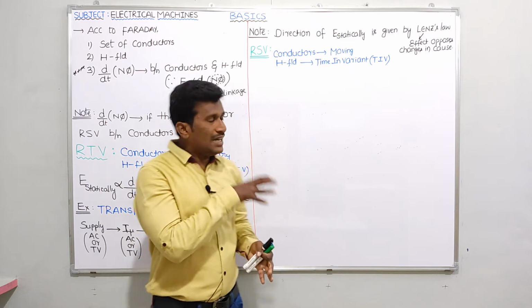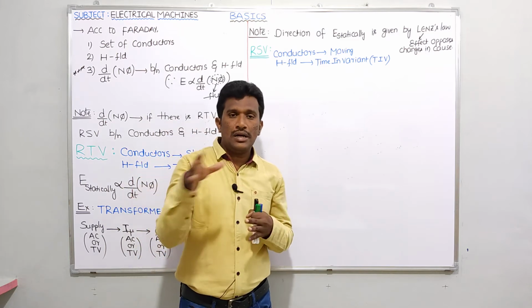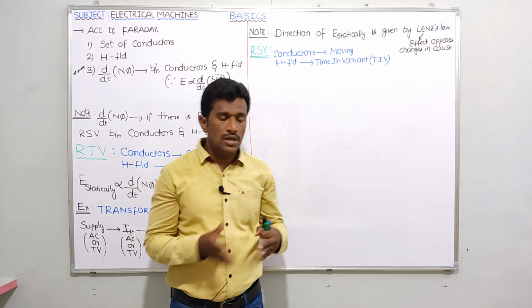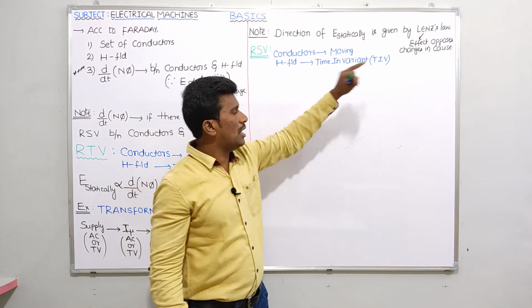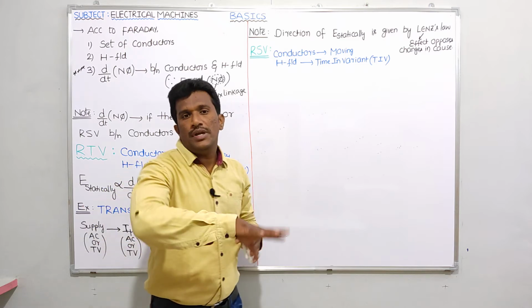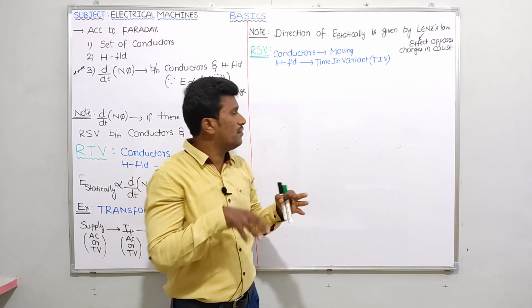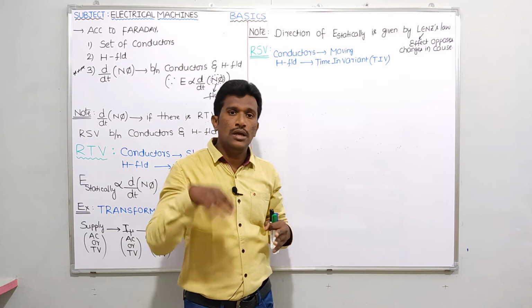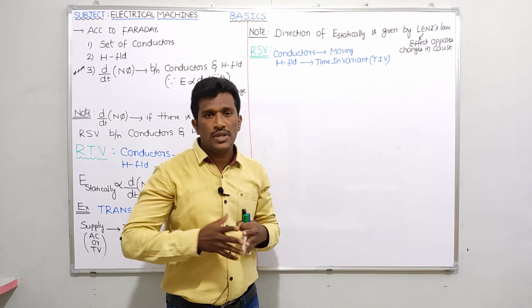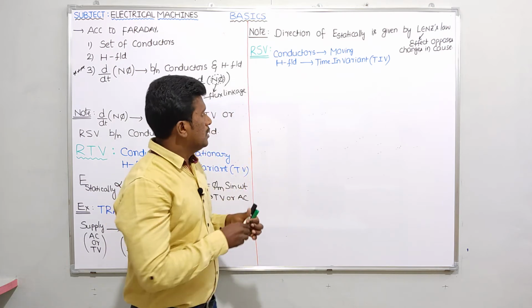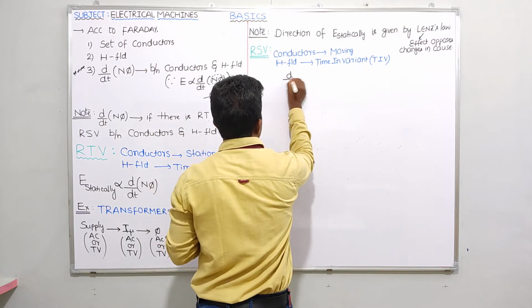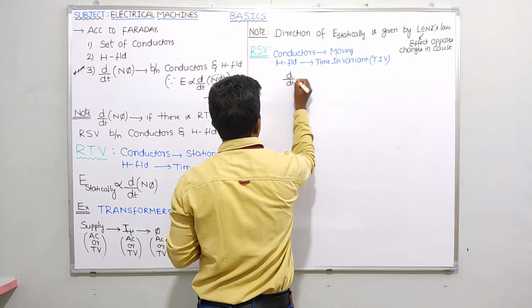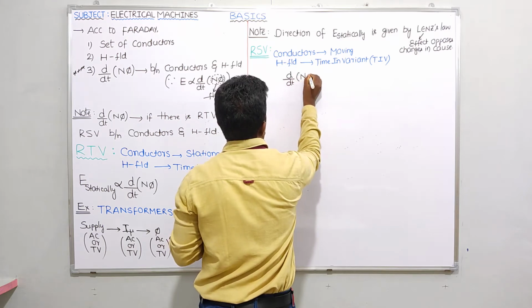That topic we will discuss clearly in alternators, DC generators, all those things. That means when a moving conductor cuts a time invariant magnetic field, then EMF will be induced. How EMF is induced, we will see clearly when we start alternators and DC generators. So here I can say rate of change of flux linkage, d by dt of N phi.